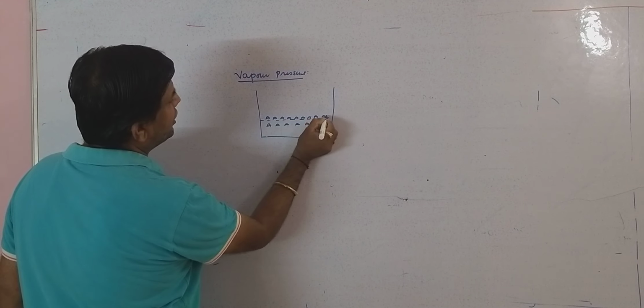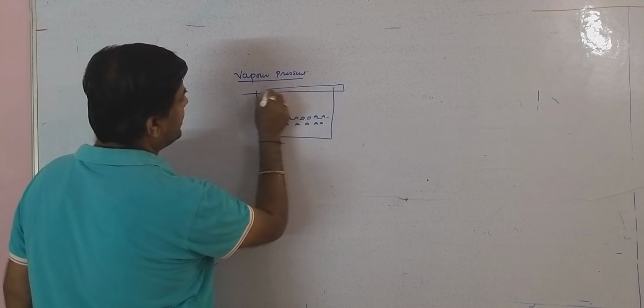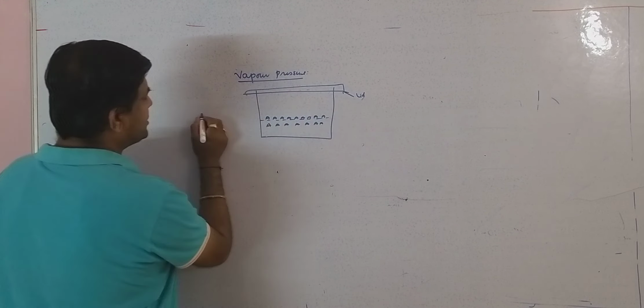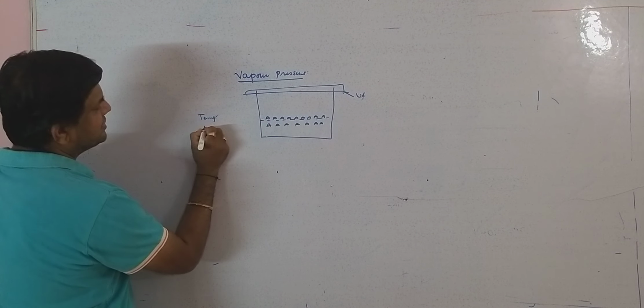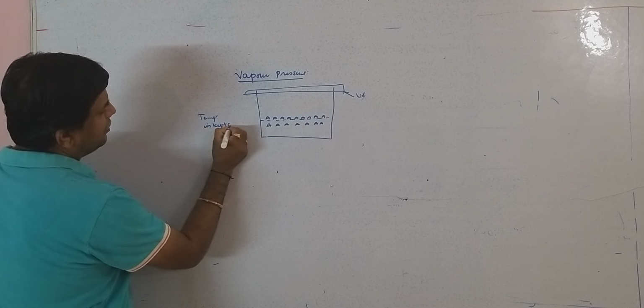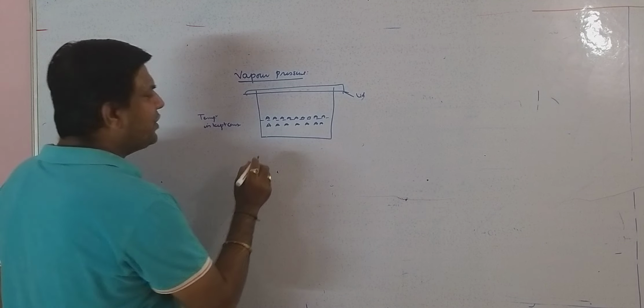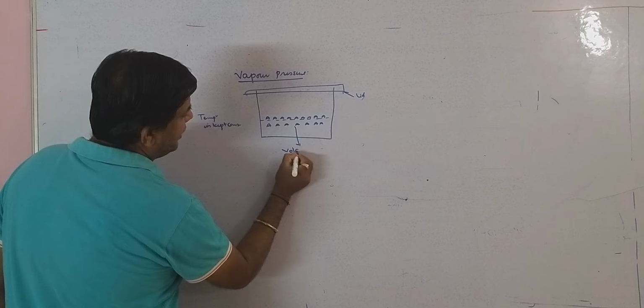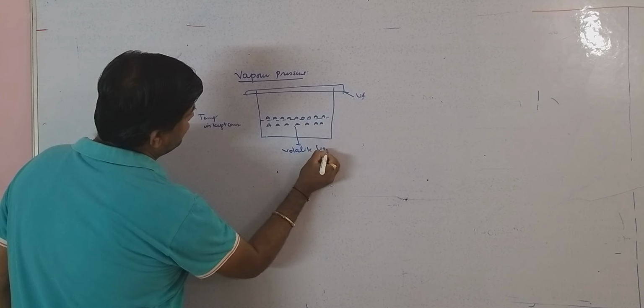We cover this container with the help of a lid and keep the temperature constant. Now see what will happen. What is A? A is a volatile liquid.